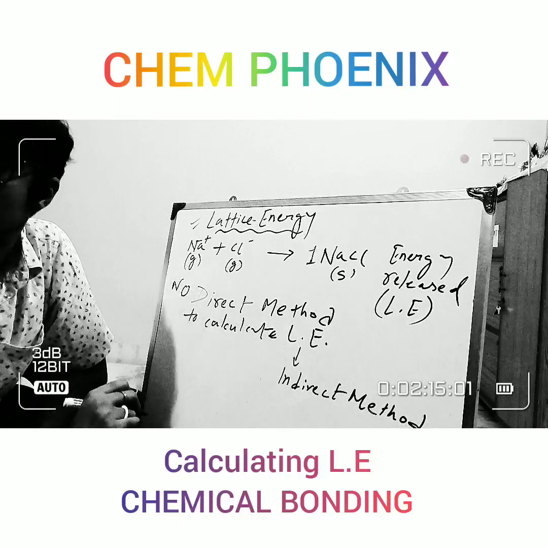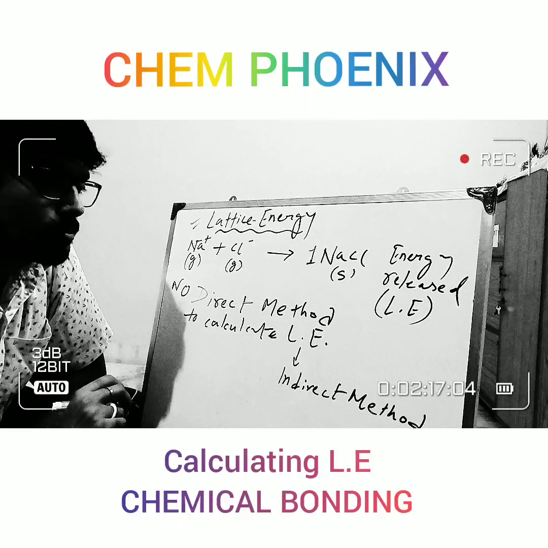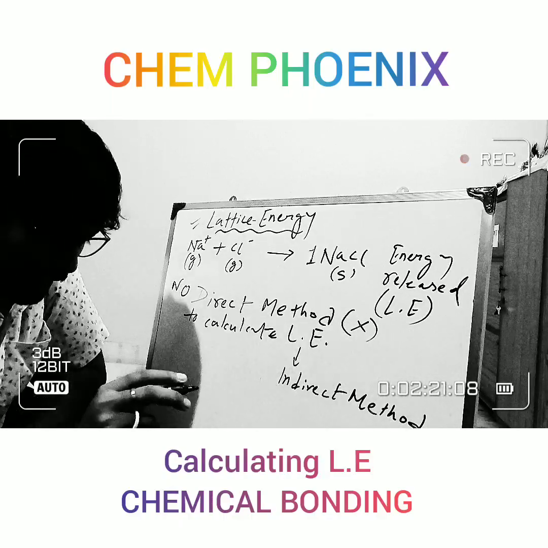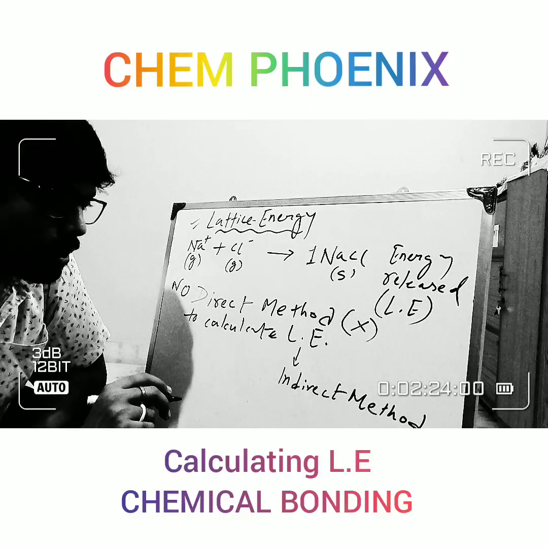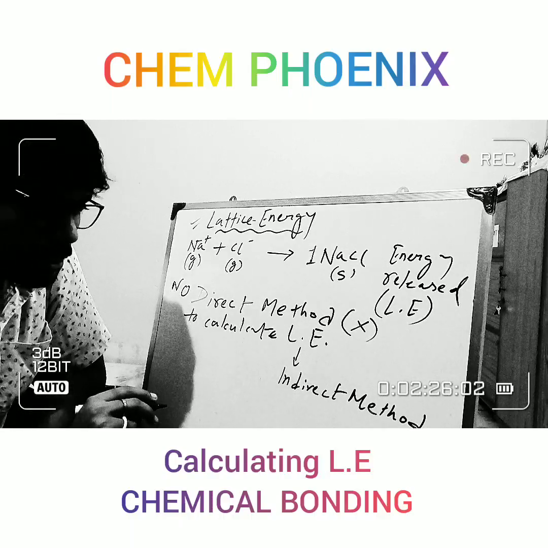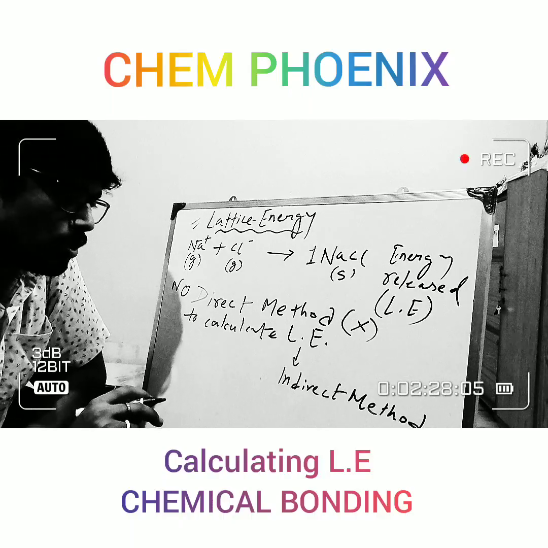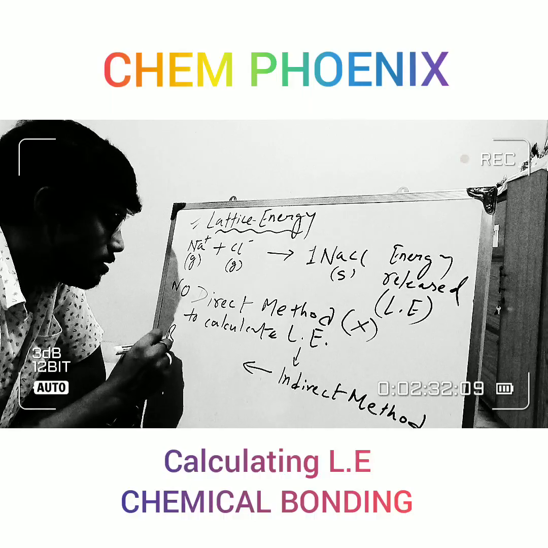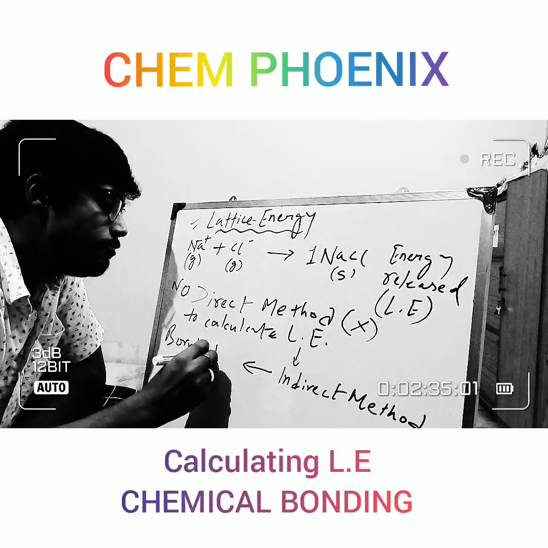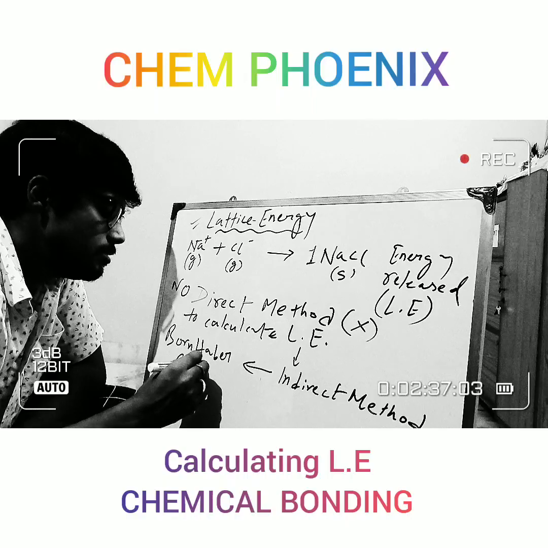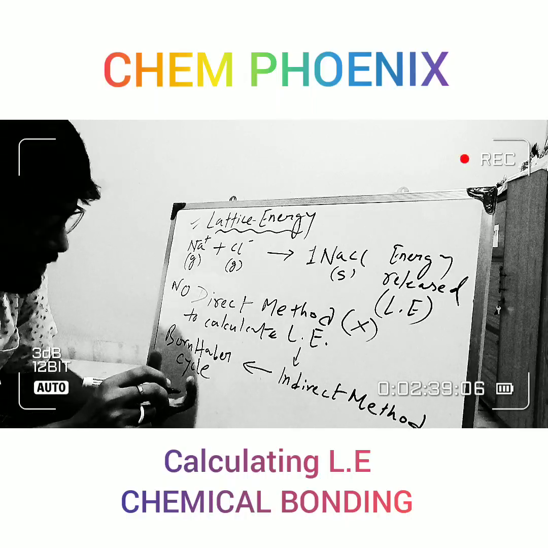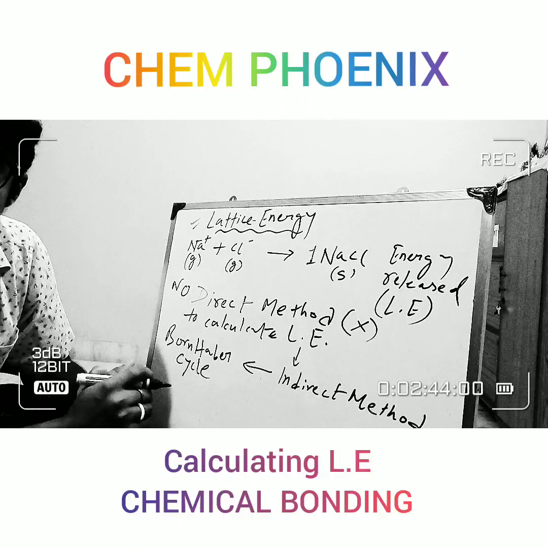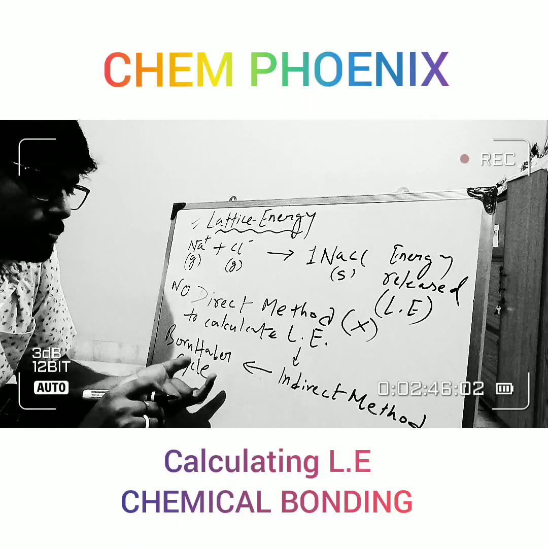And for the indirect method to calculate the lattice energy, we will draw a cycle which is known as the Born-Haber cycle.